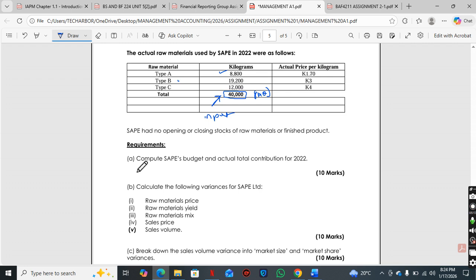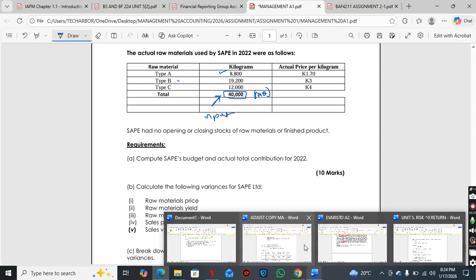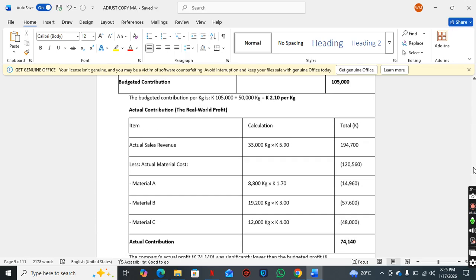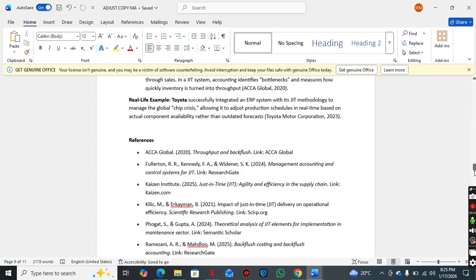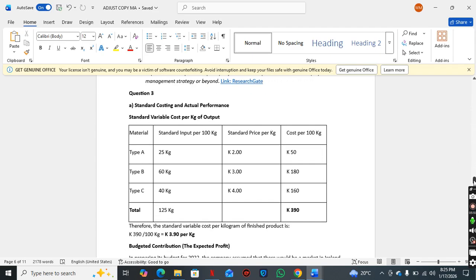So the first part of the question is compute Sapes' budget and actual total contribution for 2022. Remember, contribution is the money that is used to cover fixed costs. After it covers the fixed costs, you should remain with some money for your company. Contribution is just your sales minus your variable costs. So let's tabulate our budgeted contribution and our actual contribution.